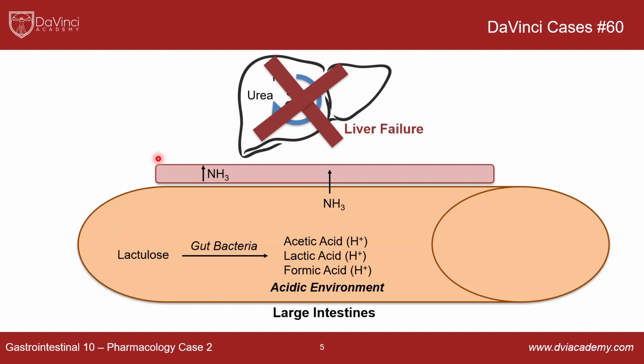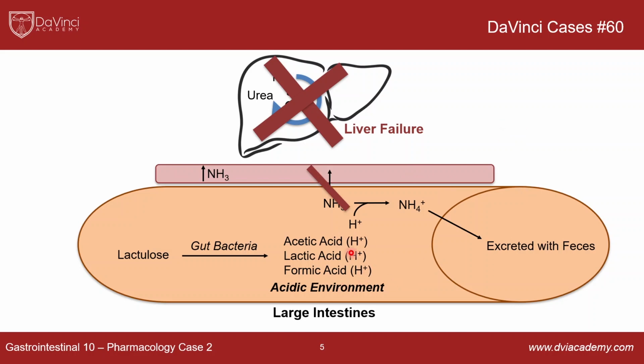So where lactulose comes into play is because if you have a very acidic environment, when acid combines with ammonia, it converts it into ammonium, or NH4+. And since NH4+ is a cation, it cannot easily cross the epithelial barrier. And so what happens is it actually gets excreted out with the feces.